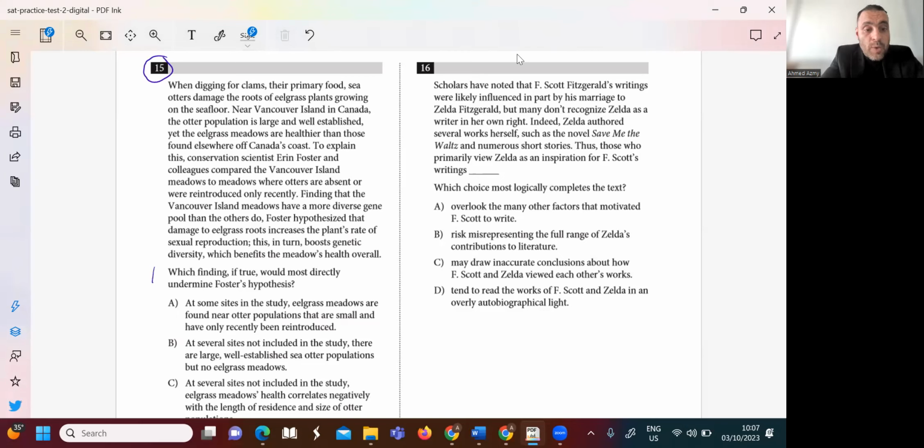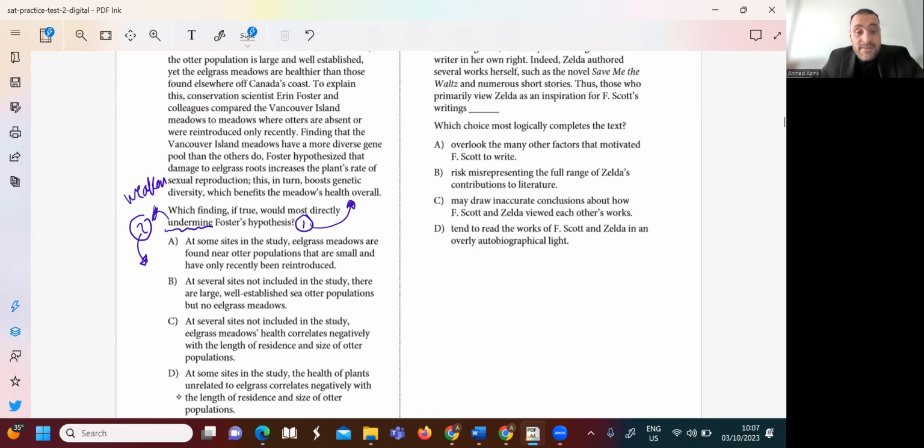Number 1. Which finding, if true, this is the stem or the prompt of the question, you need to read it carefully. Which finding, if true, would most directly undermine Foster's hypothesis? So we need to get the hypothesis at the very beginning. You get the hypothesis from the text, and mainly you will find it at the end of the text. Number 2, you will choose one of those choices that will not support, it's to undermine, or as we say, weaken the hypothesis. But the first step is to get the hypothesis at the very beginning.